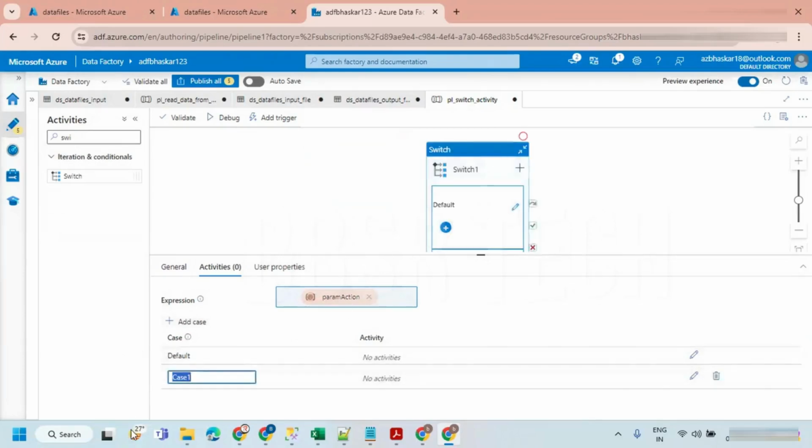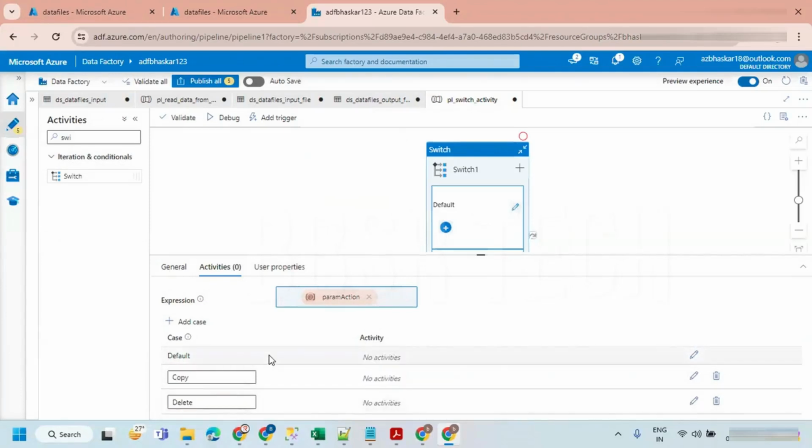The first case I'm taking is copy. If it is copy, then I want to do something. If it is delete, then I want to do something else. So two cases are there here.